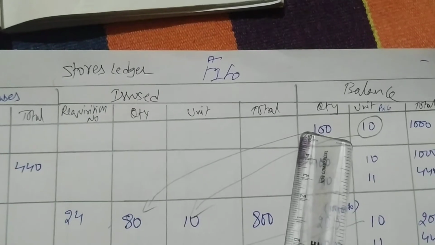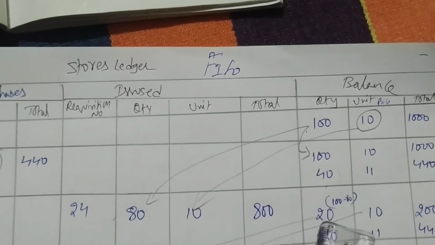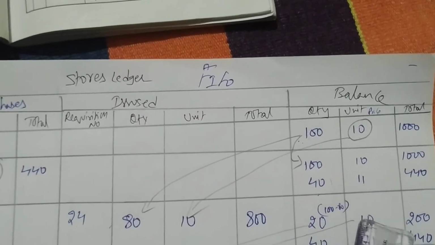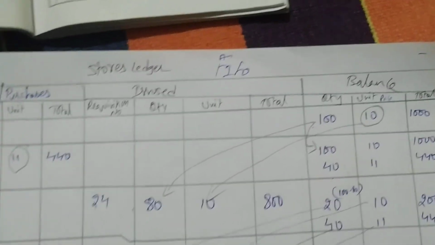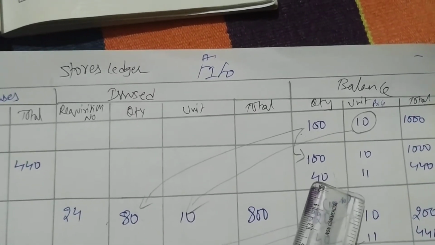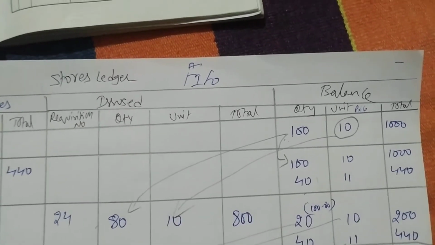From 100, if 80 is gone, how much is left over? 20. So 100 minus 80 is 20. The price will remain the same, 10, so you have 200. Next, the balance will be the same again. The 40 you did not touch, so 40 at 11 rupees for 440. Done. Let's go to the next. What is next?